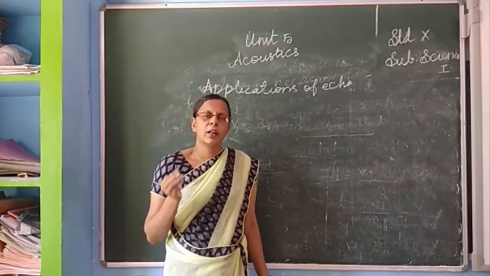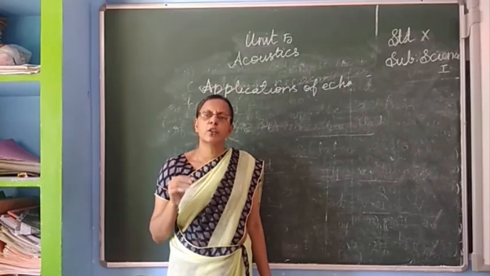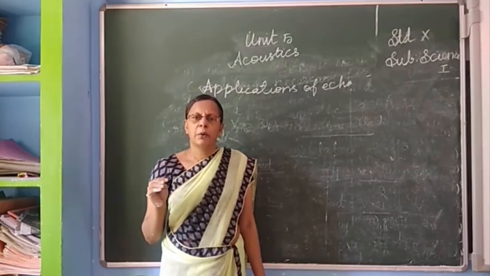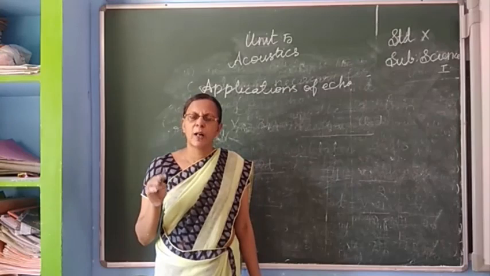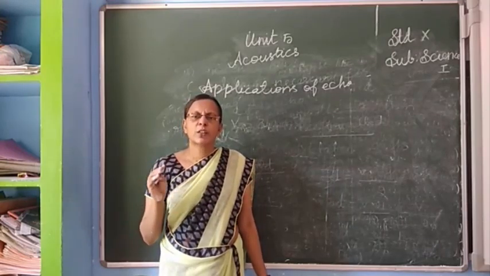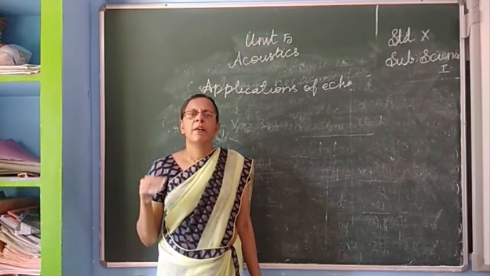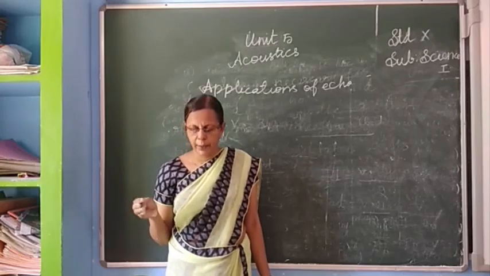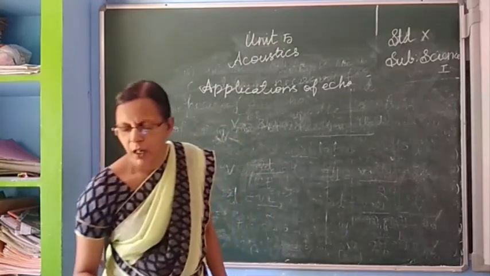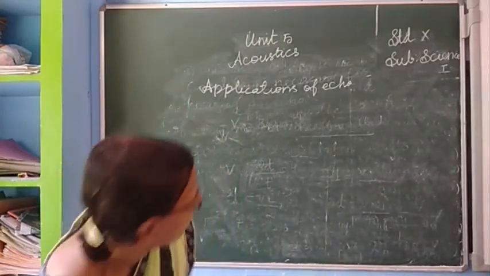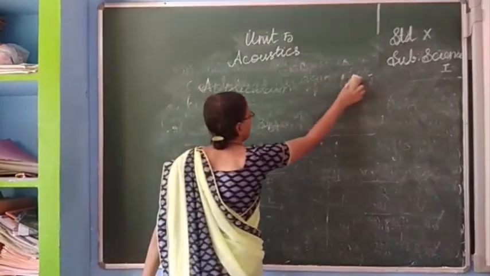Okay. Next, the echo is used for finding the velocity of sound in different areas. Okay. So next, measuring velocity of sound by echo method. Okay, velocity of sound by echo method.